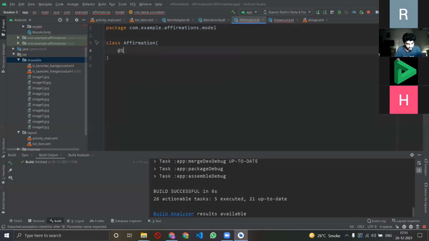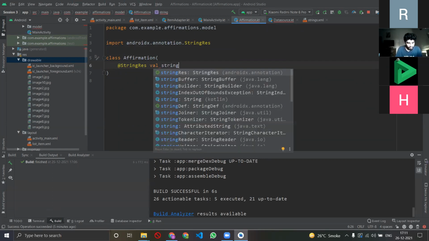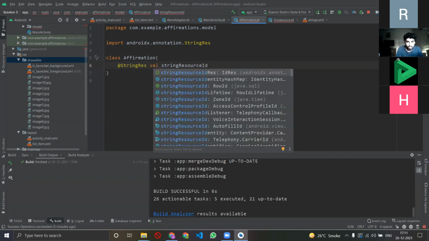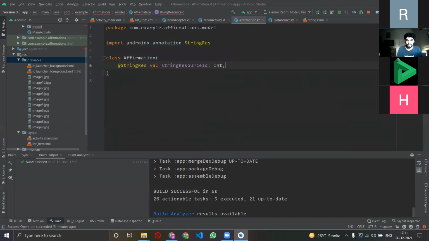Since I deleted the text one, I'll tell it that there is a string resource, and in it there is a string resource which is an integer, you take things from that. Do I write ID? Is this the spelling, res? Okay, yeah. So you might ask, earlier we wrote something else, now this @StringRes, what is all this? That is just a simplification and modification of writing a model. So basically now we have a model for the strings or the text. Now we want something for images.